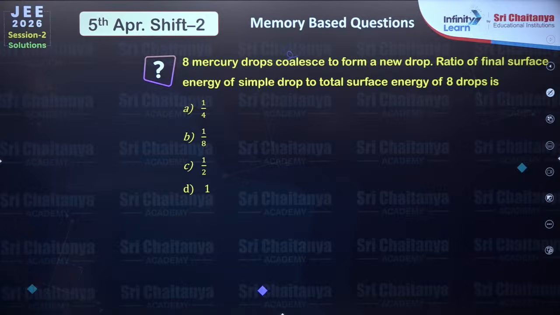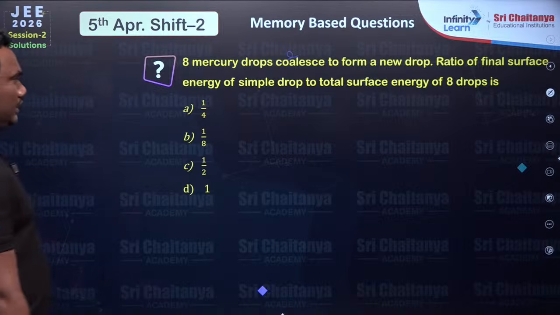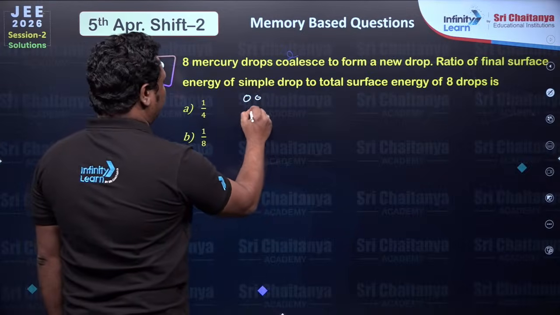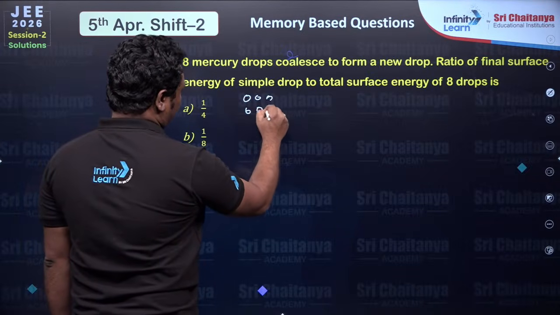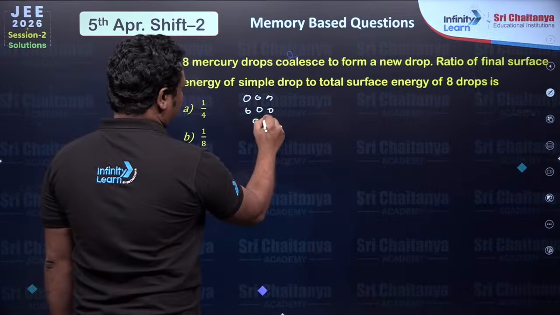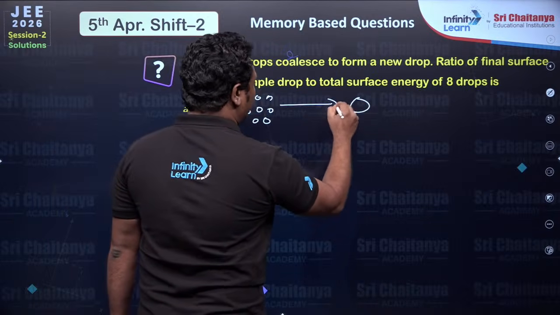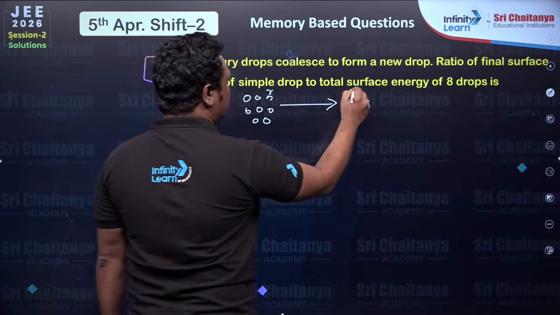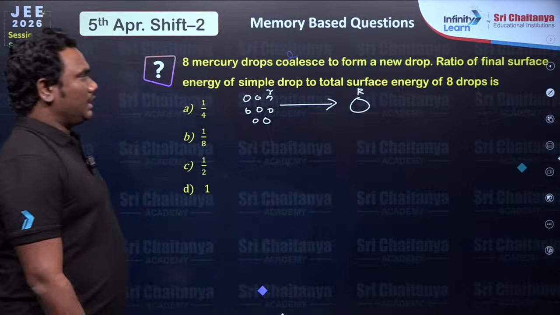Next, 8 mercury drops coalesce to form a new drop. Find the ratio of the final surface energy of the single drop to the total surface energy of the 8 drops. So there are 8 drops here, and all of these are forming a bigger one. Each small one has radius r, and the bigger one has capital radius R.